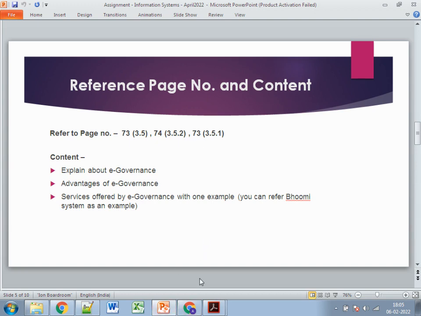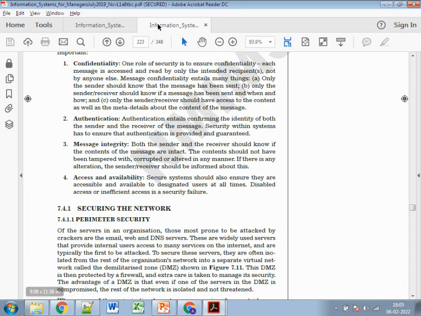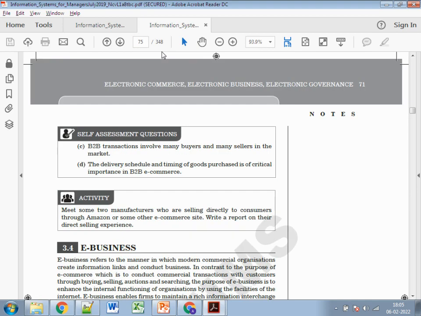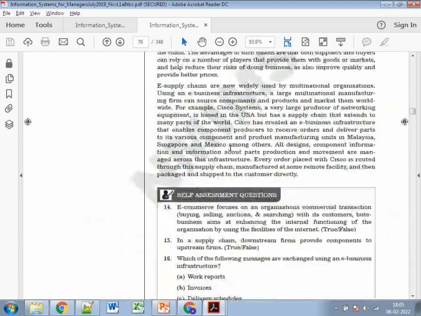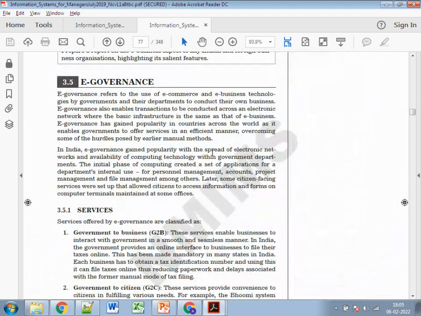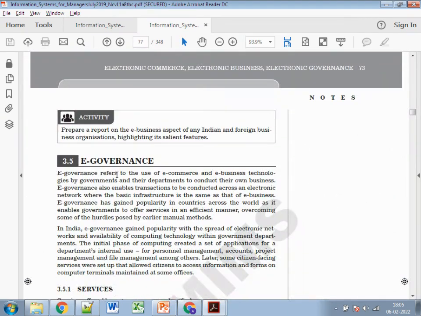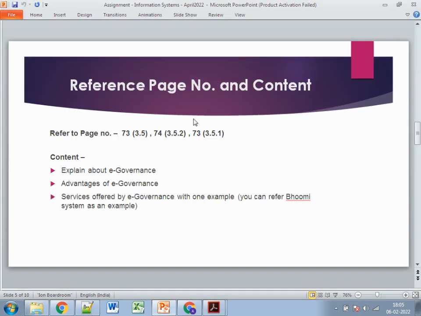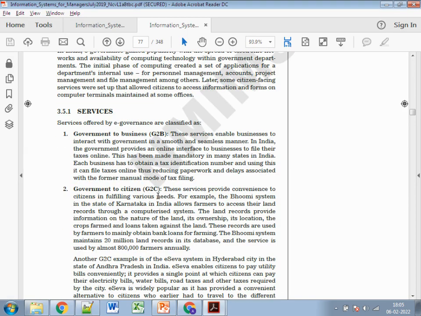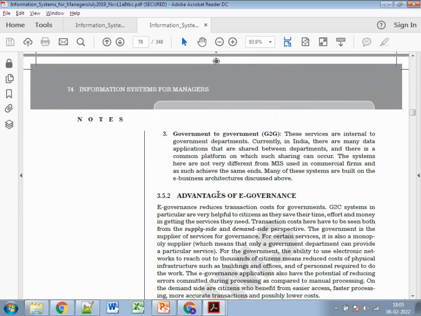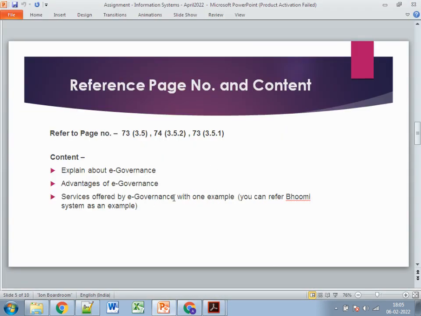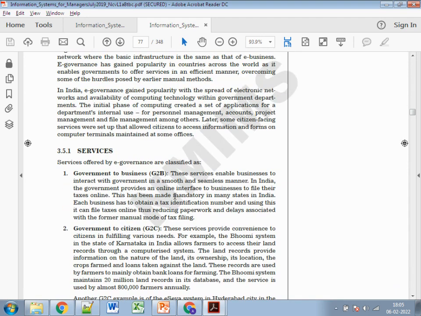So let's see page number 73. Okay, 73. Yeah. Firstly we discuss what e-governance is. Yes, we have specified this. We can specify 3.5. After that, we can specify 3.4 and 5.2, which are the advantages of e-governance. So we specify these things. Then we discuss the services.